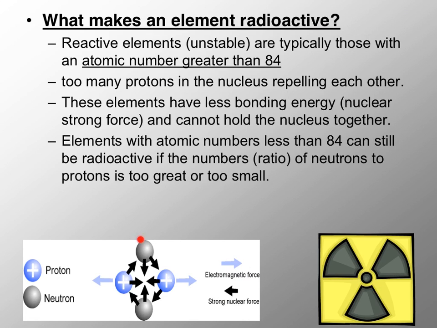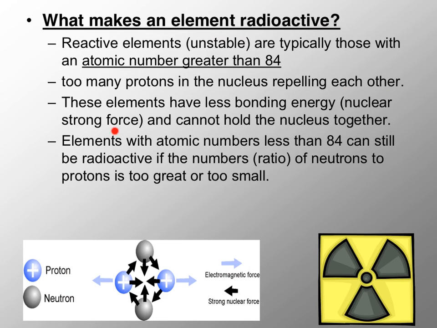If we have too many neutrons, we say that the nucleus is unstable. And anything with an atomic number over 84 is radioactive. Too many protons in the nucleus repel each other because we have too many or too few neutrons.